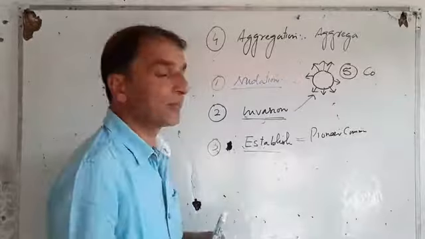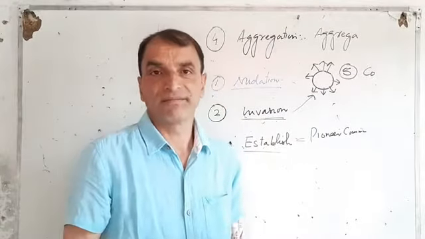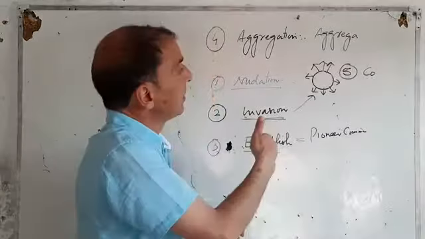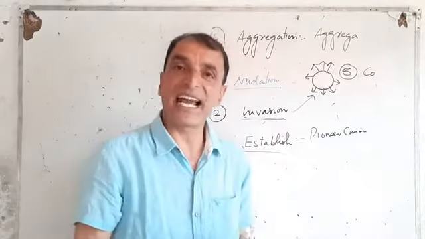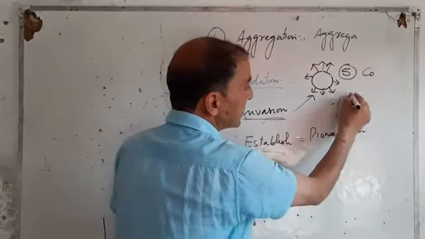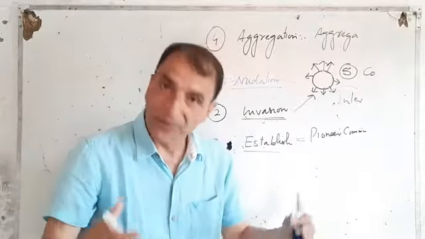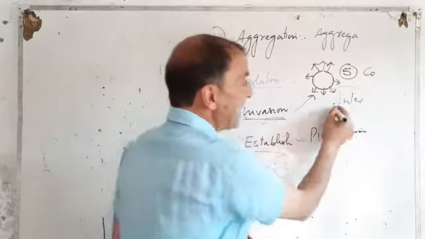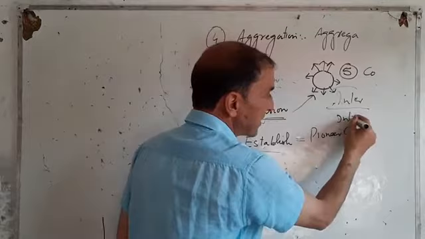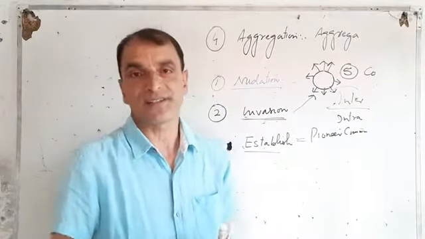Now in the fifth step, there is competition. The competition may be both interspecific and intraspecific. In interspecific competition, there is competition between individuals of different species. And in intraspecific competition, there is competition between individuals of the same species.